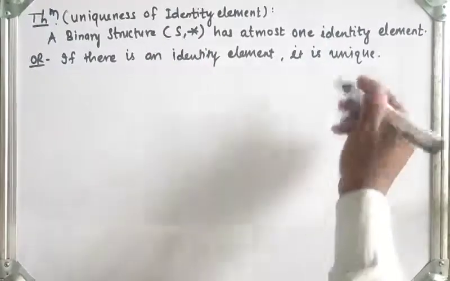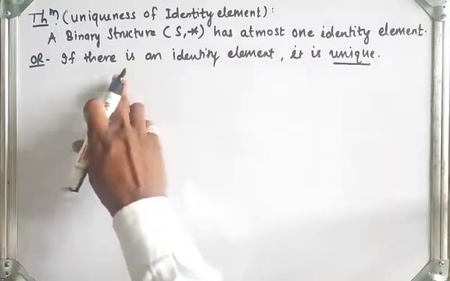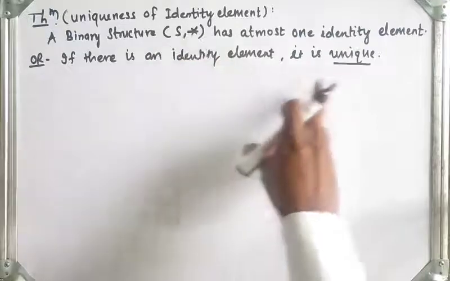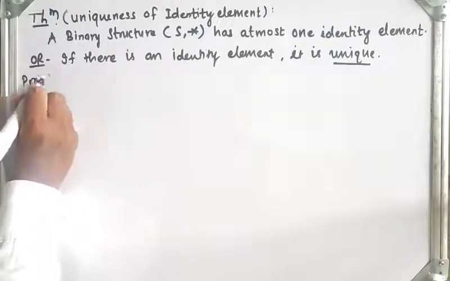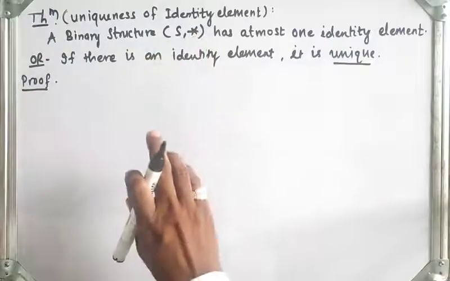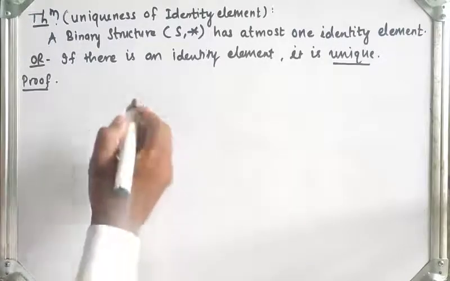We have to prove this theorem. So we have to prove here, if we have set S under binary operation star, then it has a unique identity element. So proof: let us assume that S under binary operation star has two identity elements.